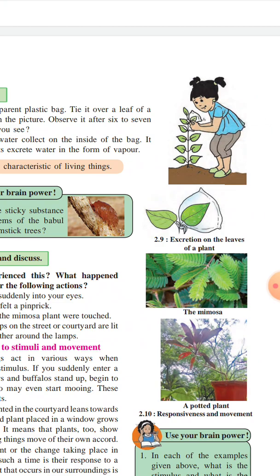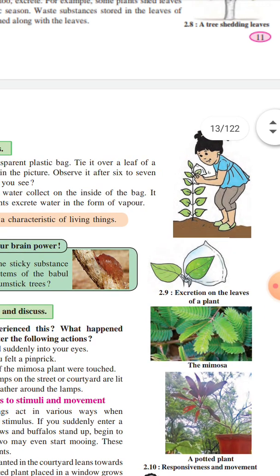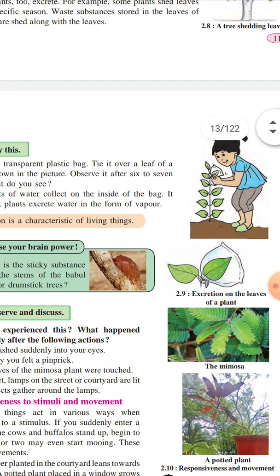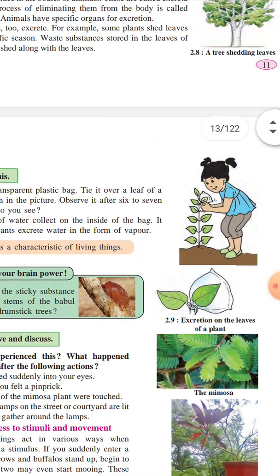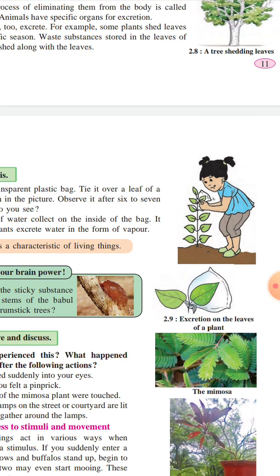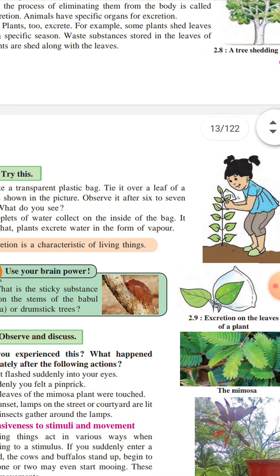See figure 2.9, excretion on the leaves of a plant. Dear students, you also do this activity and observe. By doing it practically you will know very well, so please do this activity, and it is very easy, you can do it yourself.